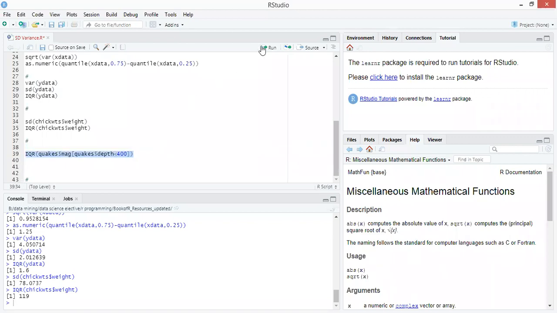Similarly, we can calculate the interquartile range for the quakes data set, where we are calculating the interquartile range for the magnitude data, with the condition that depth is less than 400. So the interquartile range is the middle 50% of the data, and the magnitude range is 0.5.